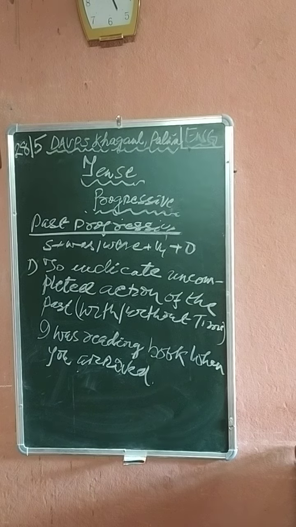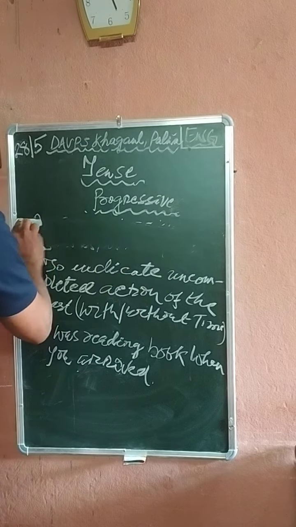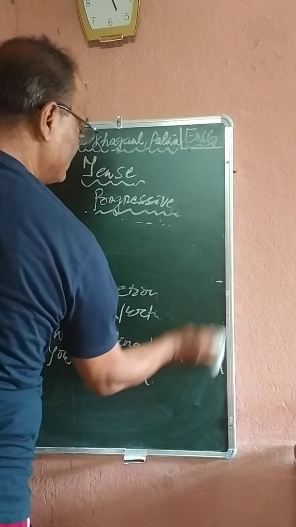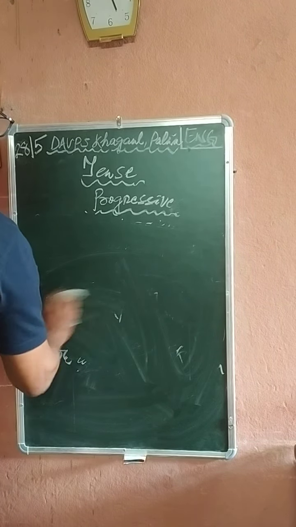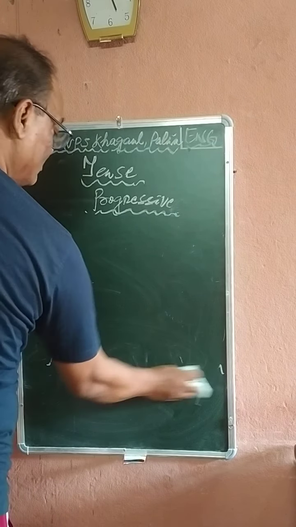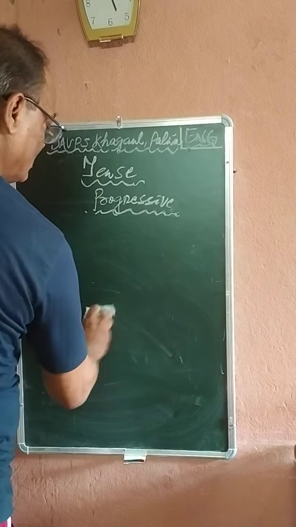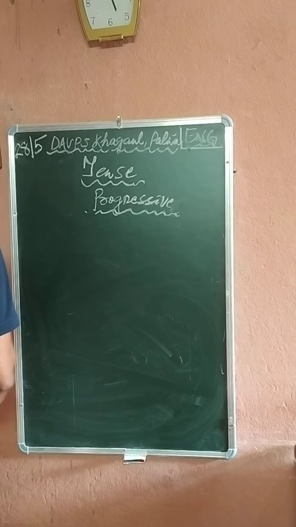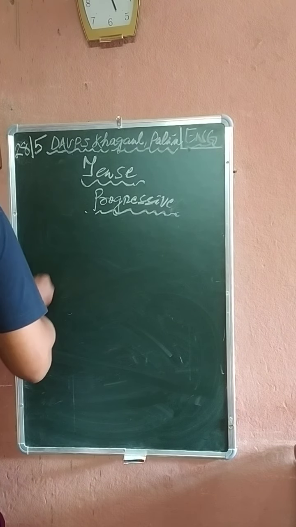Now come to the future continuous. Now come to the future progressive.